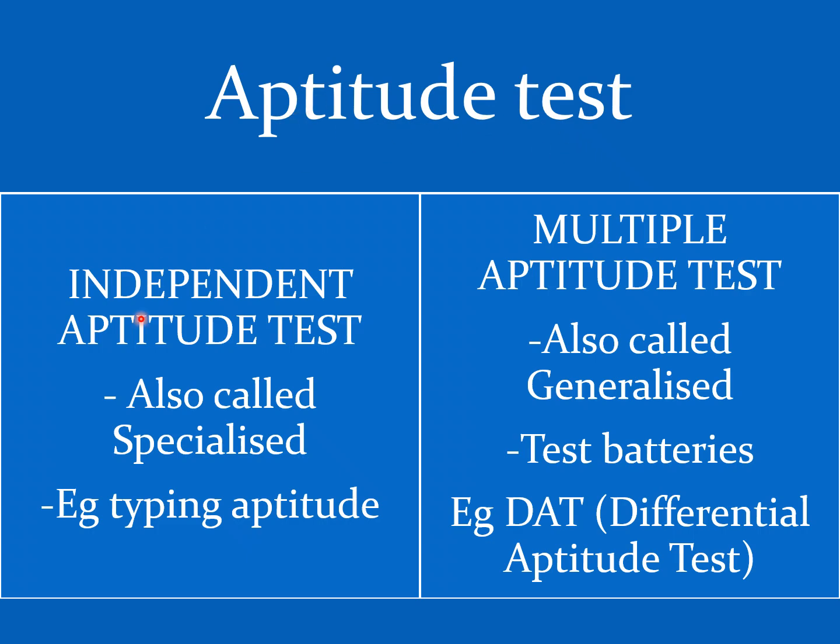Aptitude tests are of two types. One is independent aptitude test, also known as specialized test. Another is multiple aptitude test, also known as generalized test. Multiple aptitude tests are in the form of test batteries. Test batteries means a battery consists of various subtests, but they all belong to the same domain. For example, DAT, differential aptitude test.